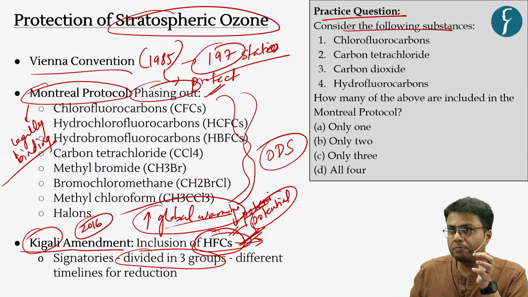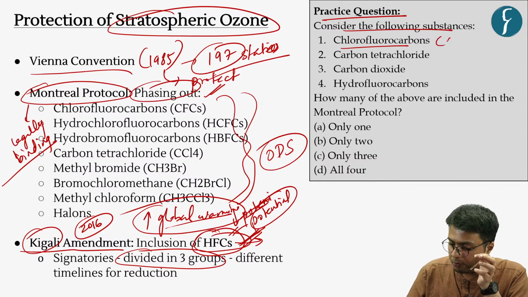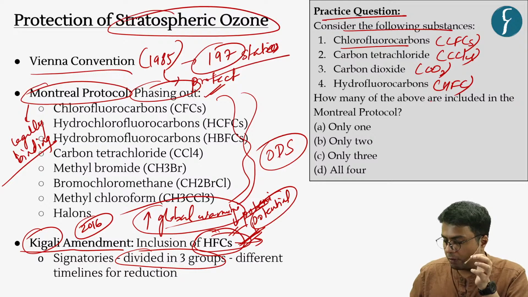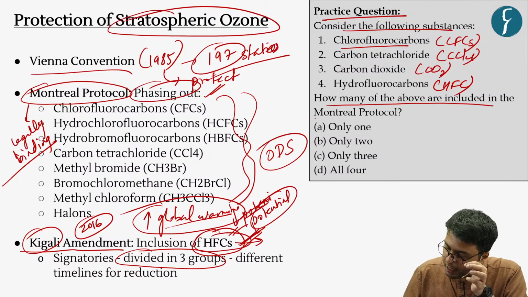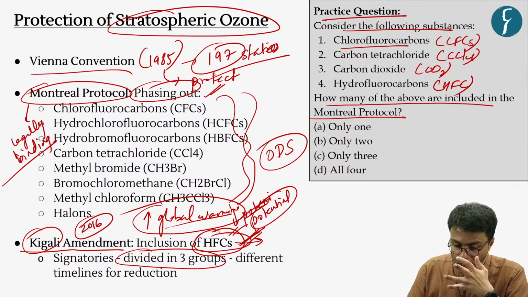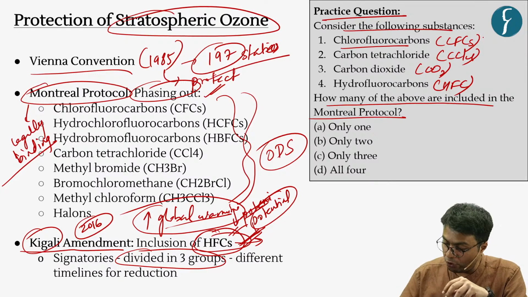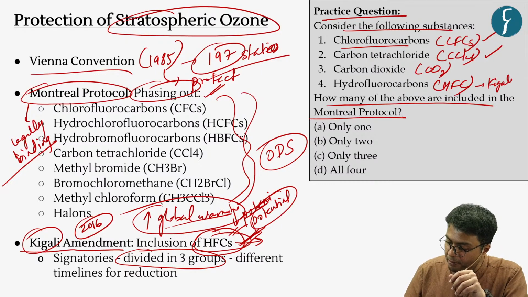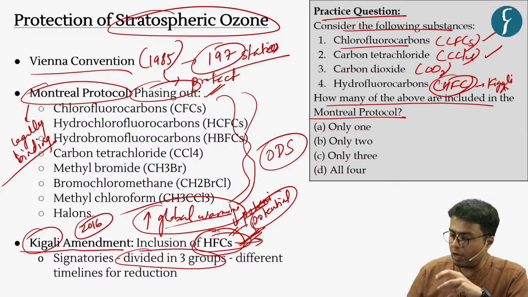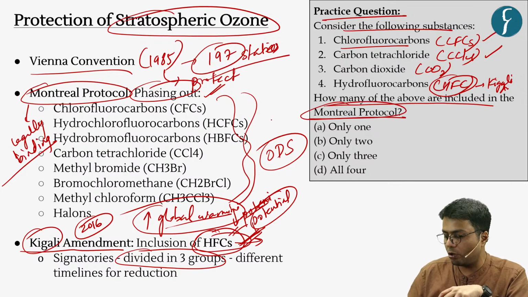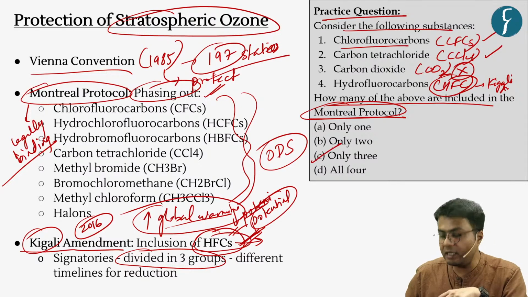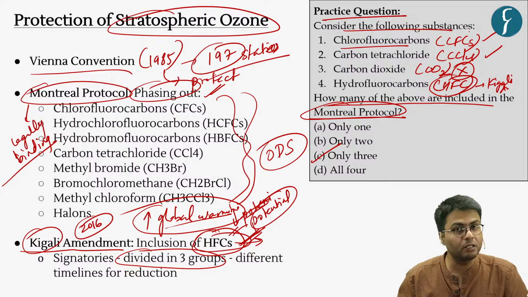Consider the following substances: chlorofluorocarbons, carbon tetrachloride, carbon dioxide, and hydrofluorocarbons. Now, how many of the above are included in the Montreal Protocol? From the original text of the Montreal Protocol, you can understand that these two options are correct. Whereas as far as the Kigali Amendment is concerned, hydrofluorocarbons are also included in the Montreal Protocol. Whereas carbon dioxide is not, thereby option C is the correct answer, as three options are correct.